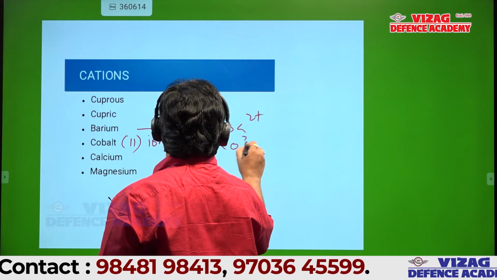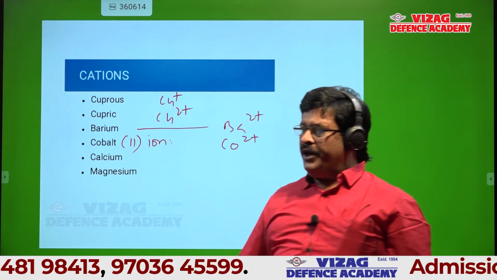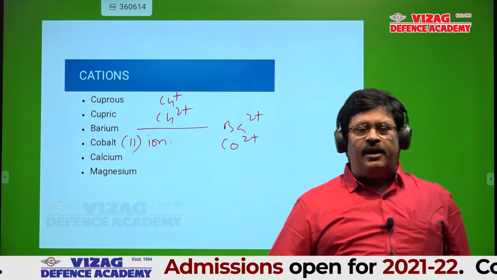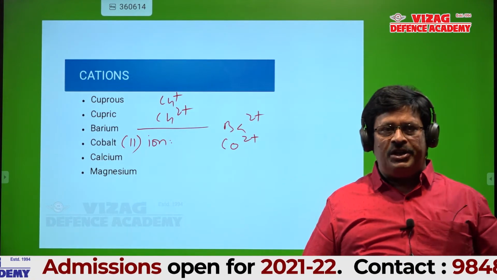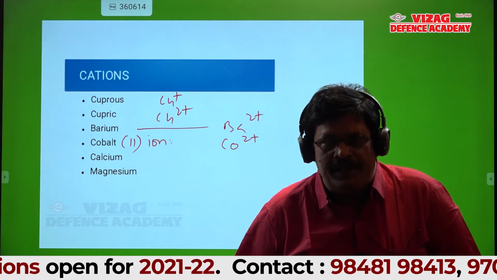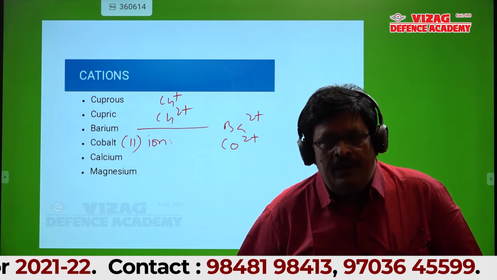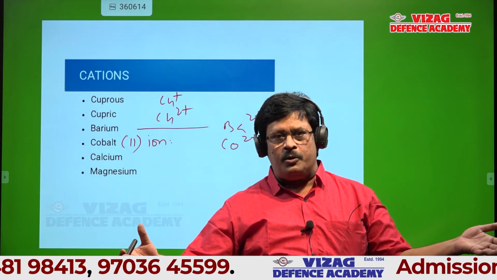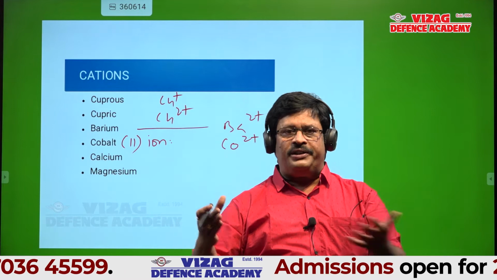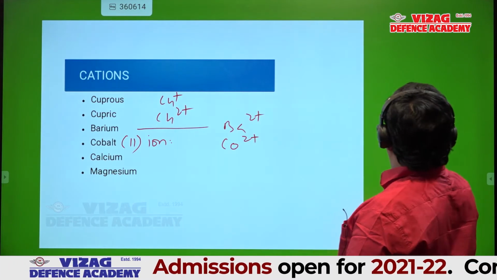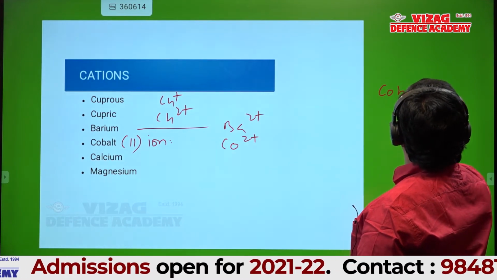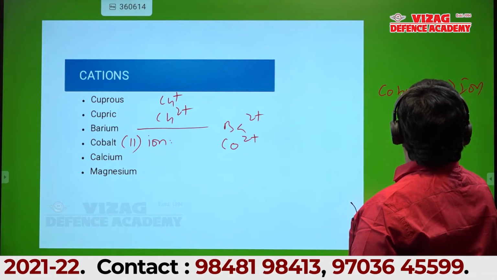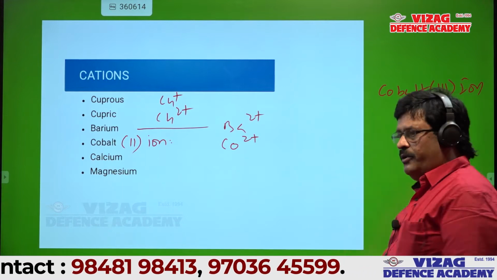What that 2 in the small bracket is nothing but the charge on that ion. That is the latest convention, the latest representation according to IUPAC. So, no need to write cobalt 2 plus. Cobalt 2 ion is nothing but cobalt 2 plus. Suppose it is cobalt 3 ion, with 3 in the bracket, it is nothing but Co3 plus.